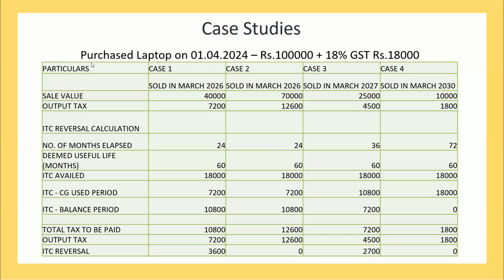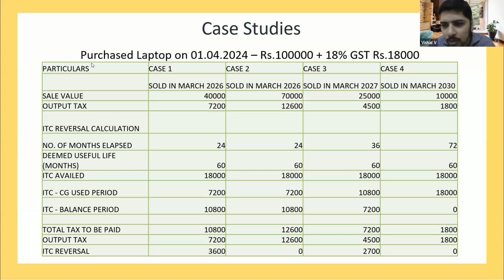So we have already taken this up with the government. The solution that has come is: you show 7,200 in GSTR1, and in 3B you show 10,800. So the difference between 3B and GSTR1 for that month, you can easily identify, is for this ITC reversal.